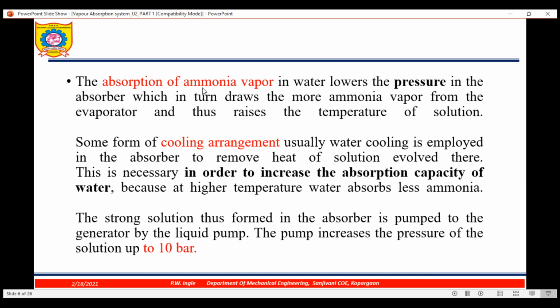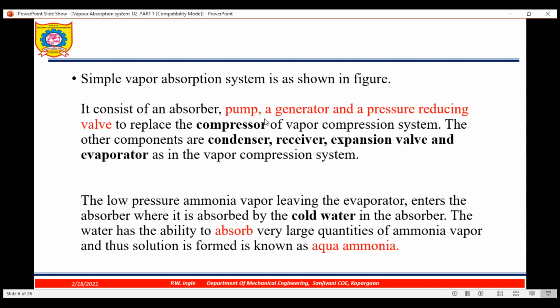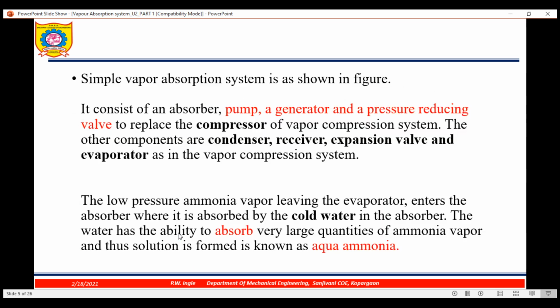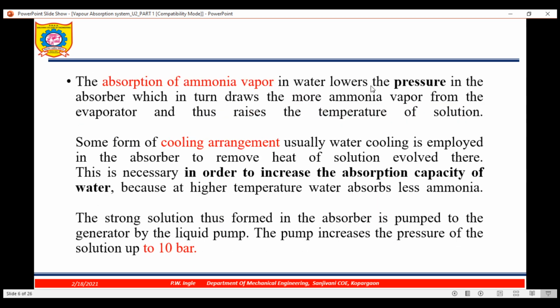The absorption of ammonia vapor in the water lowers the pressure in the absorber, which in turn draws more ammonia vapor from the evaporator.